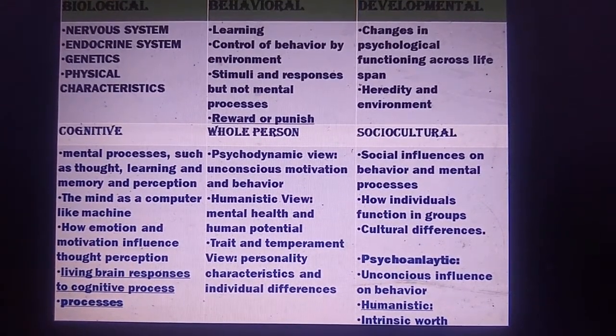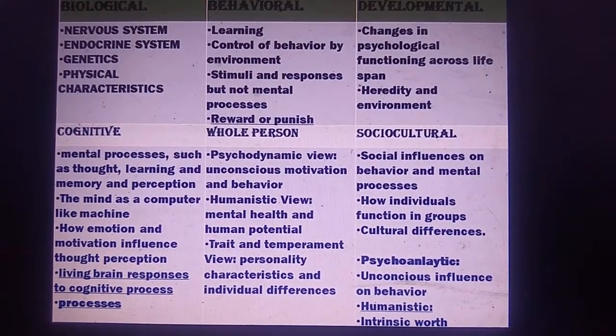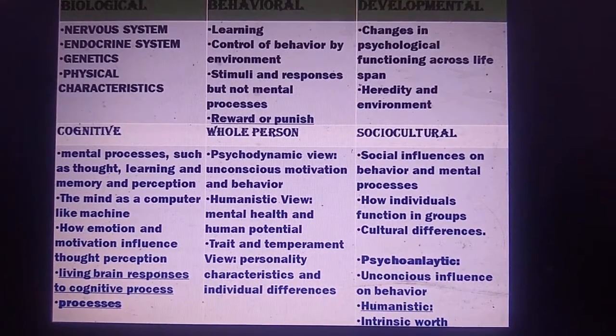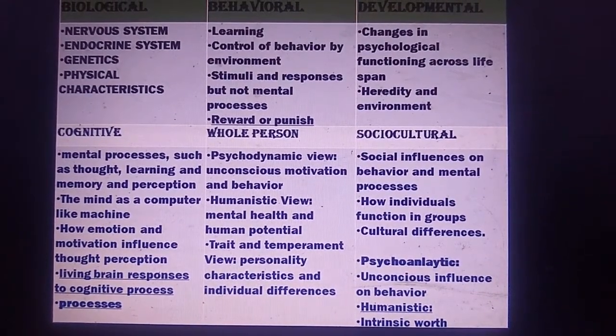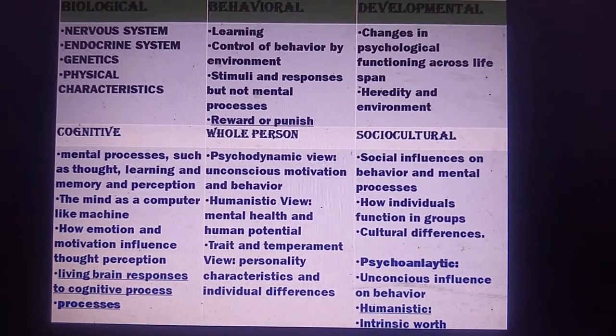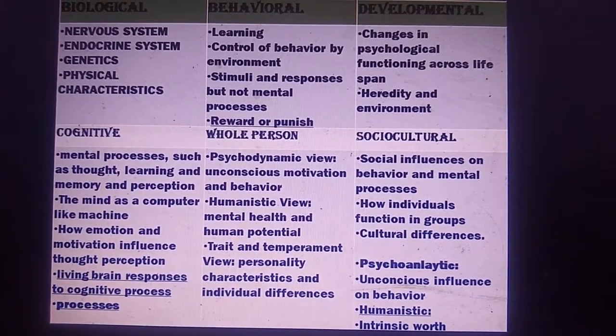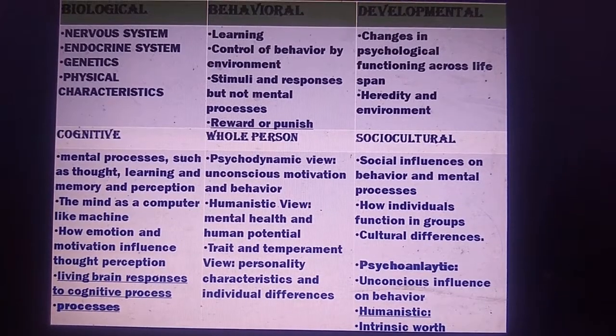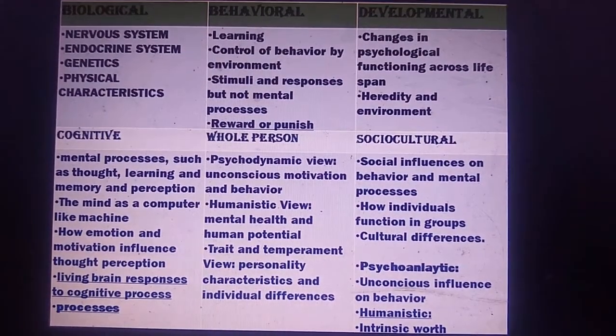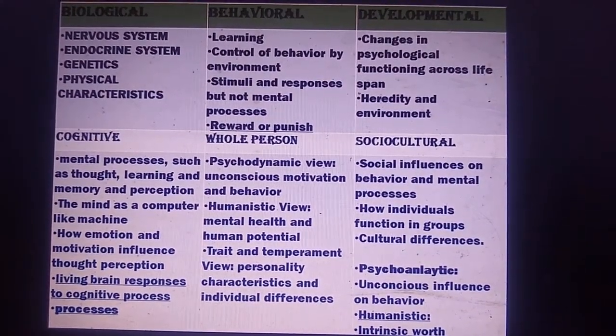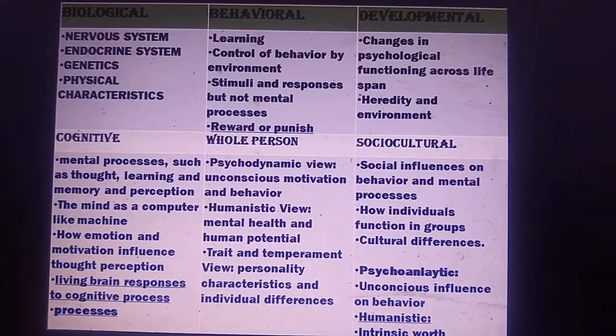Next thing is cognitive. In this we are studying the mental processes such as thought, learning and memory, perception, etc. And we are even comparing it with a computer and how emotion and motivation influence thought and perception. So here in cognitive we are just seeing the brain responses to the cognitive processes.